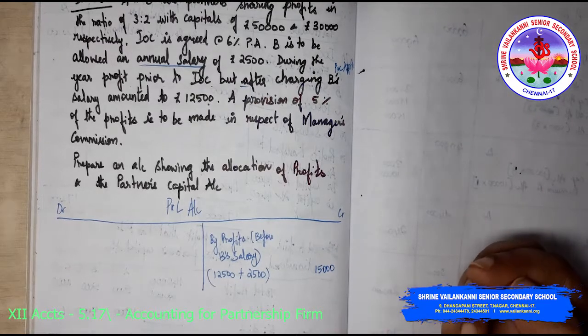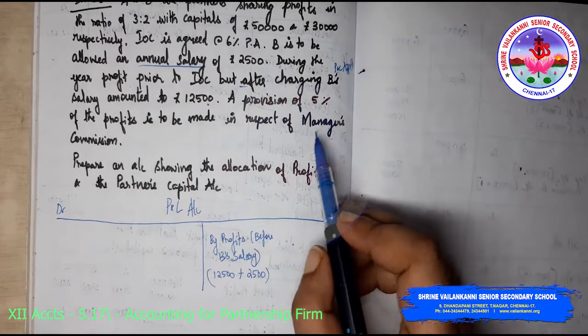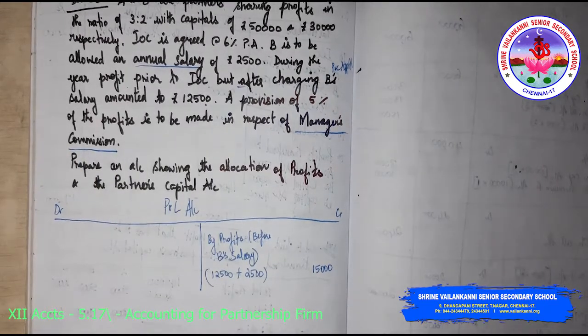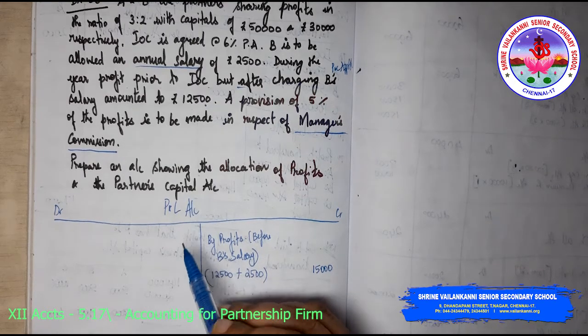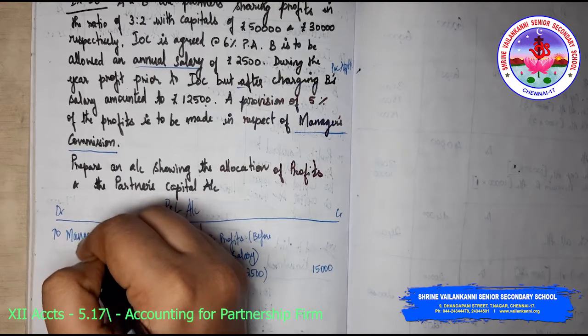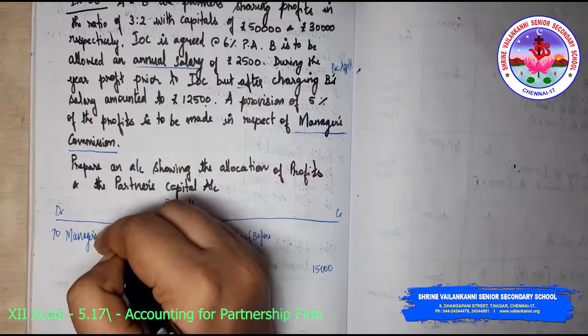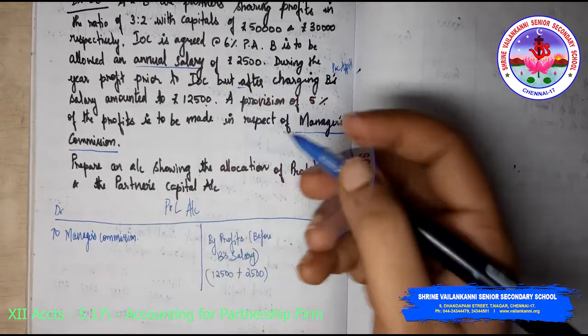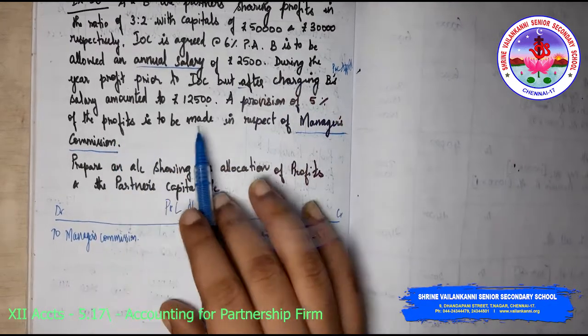After this, you have manager's commission. Manager is an employee of the firm. He is not a partner. So it has to be shown in the P&L account. So to manager's commission, 5% of profits.